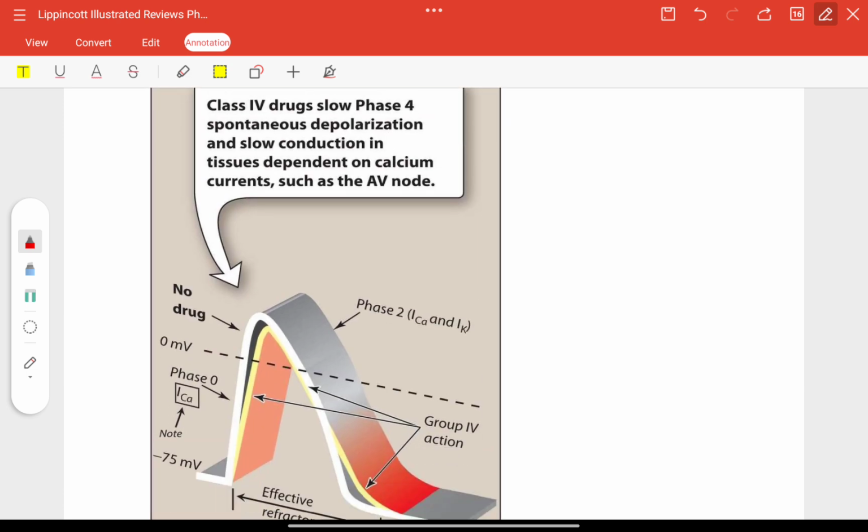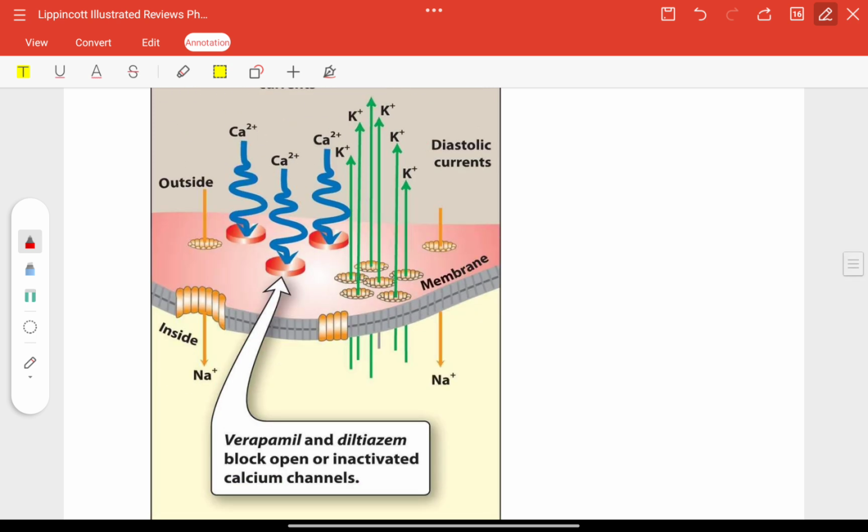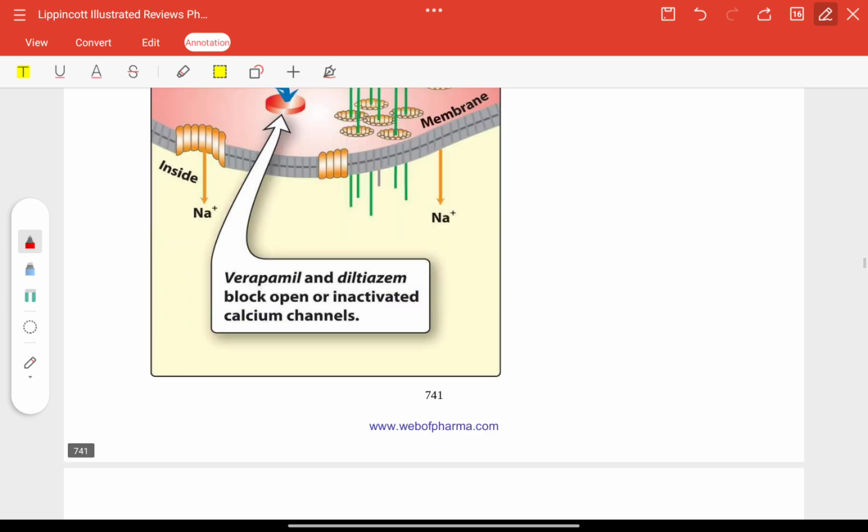You see here, this slow phase 4 spontaneous depolarization, slow conduction in tissues dependent on calcium such as the AV node. Here, here and here, all of these are the actions. They act on these calcium channels.